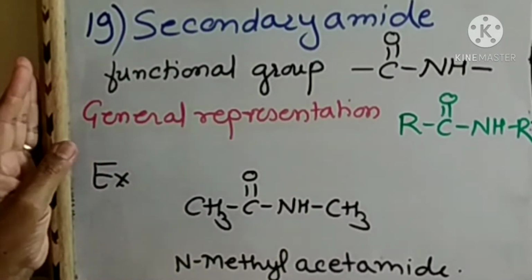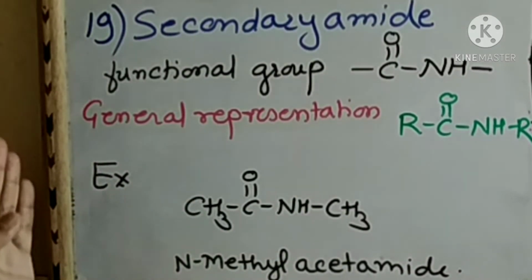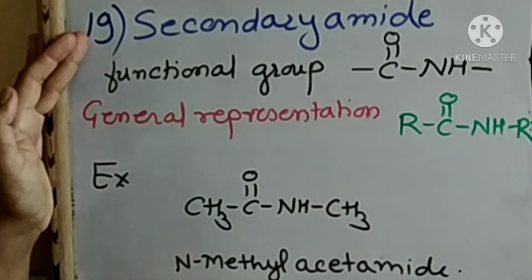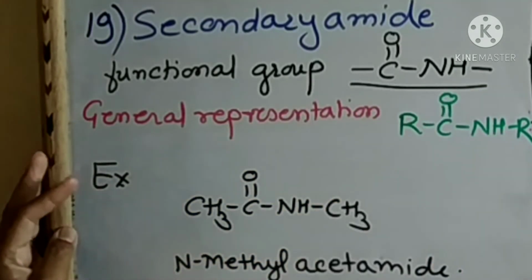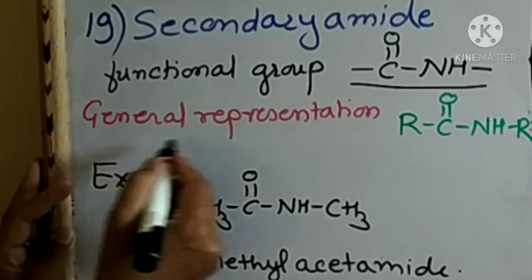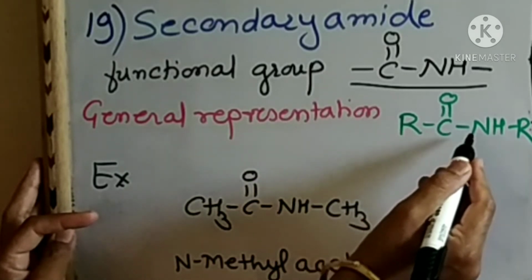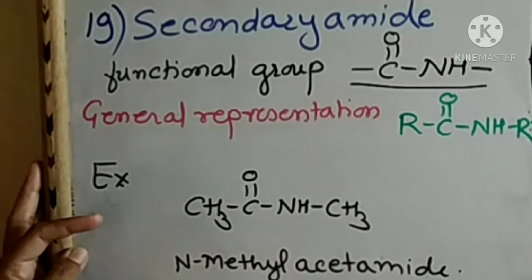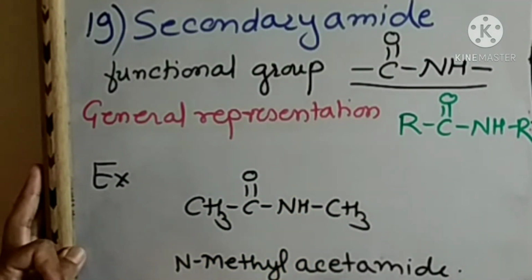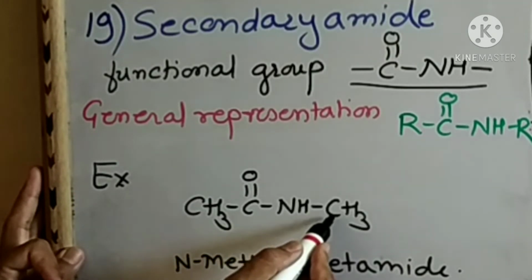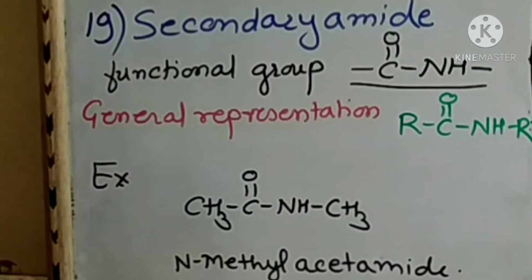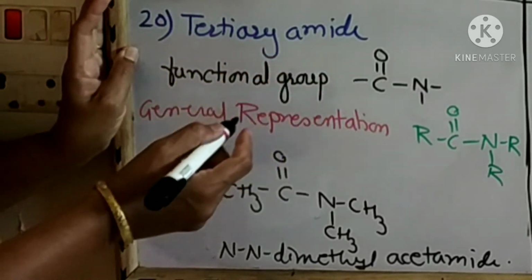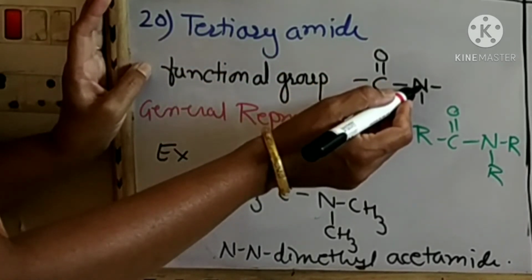Next, 19 number, secondary amide. We have seen primary amide, now this is secondary amide. Functional group of secondary amide is C double bond ONH. Now here, general representation is RC double bond ONHR. Example is N-methyl acetamide. Now here, this nitrogen atom is bonded to methyl group, therefore it is N-methyl. And this is acetamide, therefore it becomes N-methyl acetamide. Then tertiary amides. In tertiary amide, this nitrogen atom.